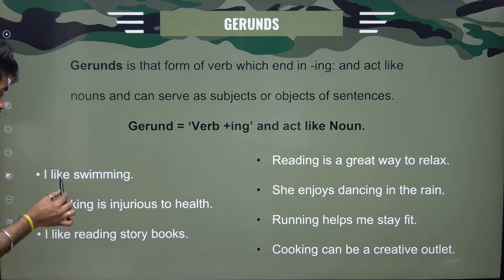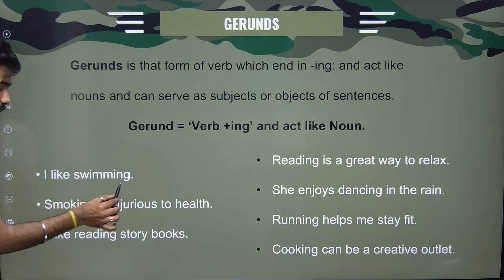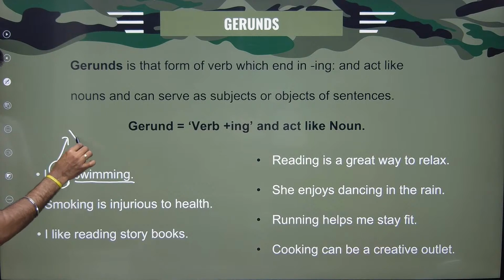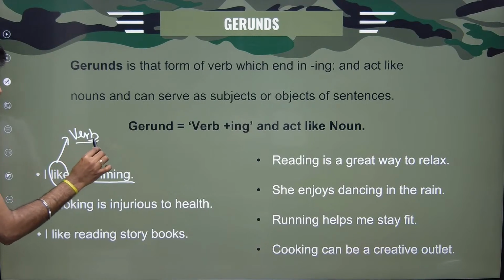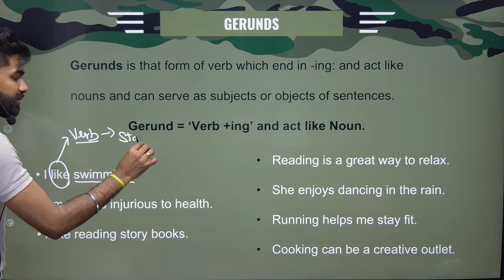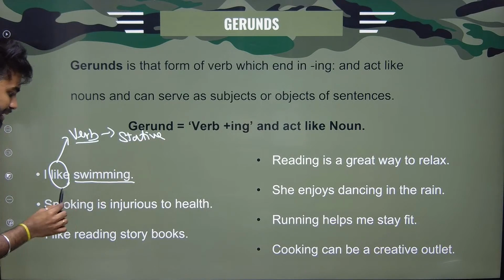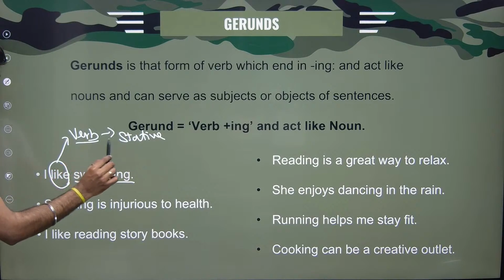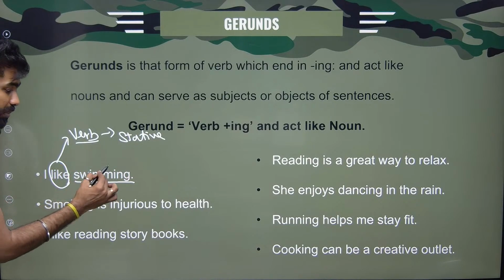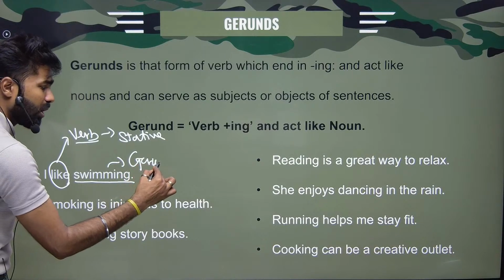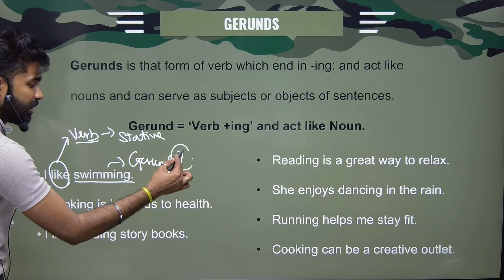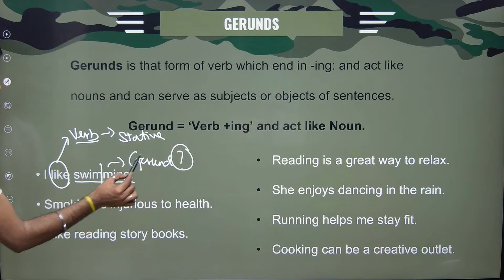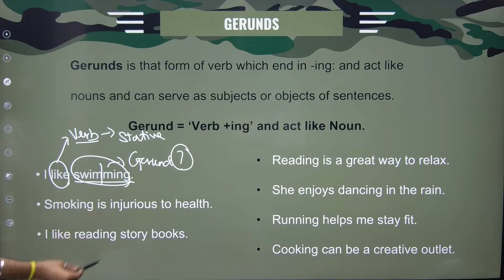For example, if I'm saying, I like swimming. Here, like is my verb. What verb? Stative, because like is not an action. I is my pronoun. Like is my verb, a stative verb. Swimming is a gerund. Why, sir? Swim means verb, we are adding ing to it, and then it is acting like a noun.